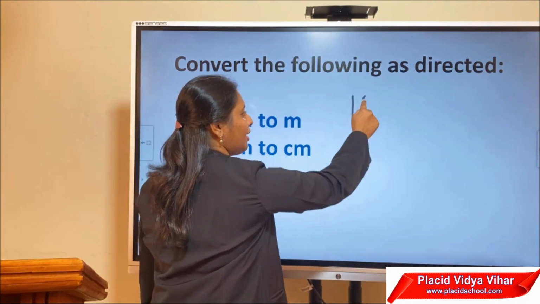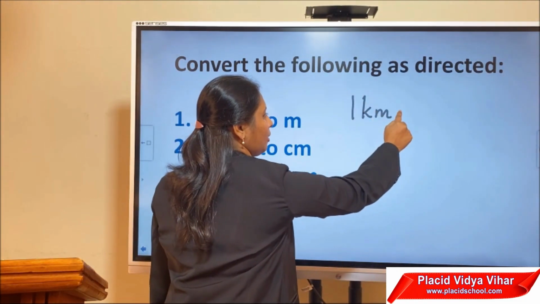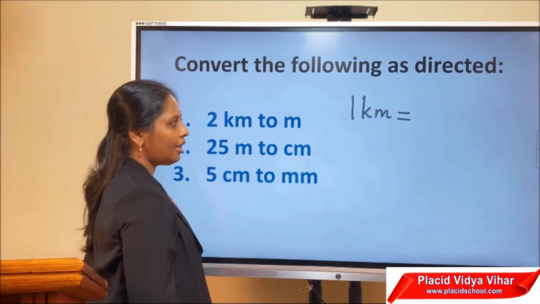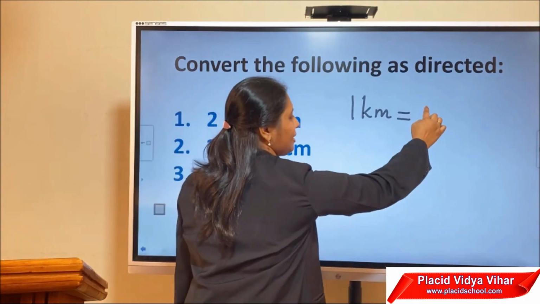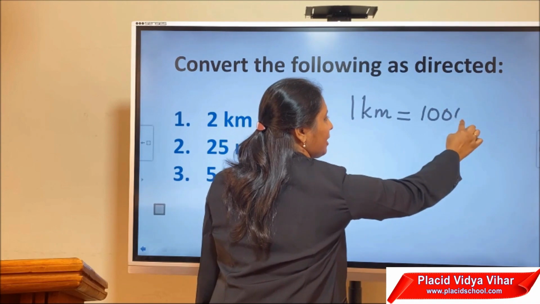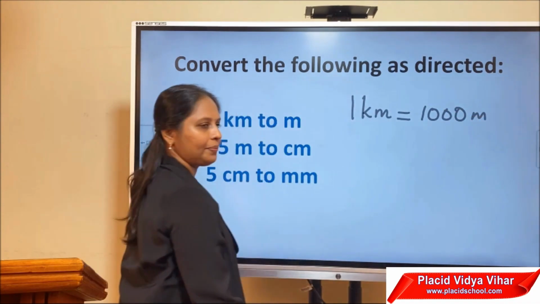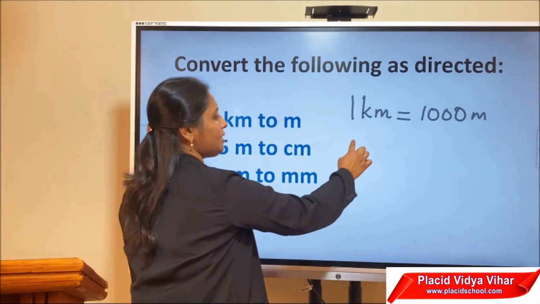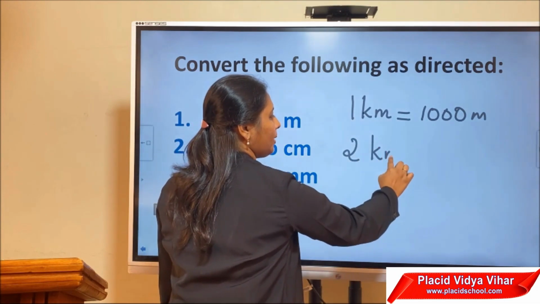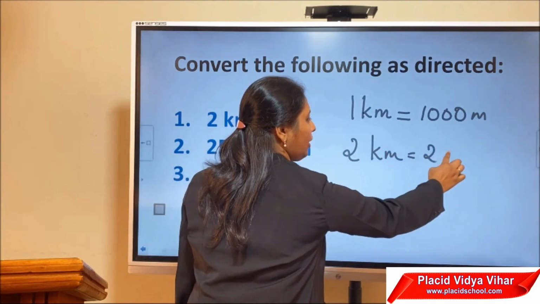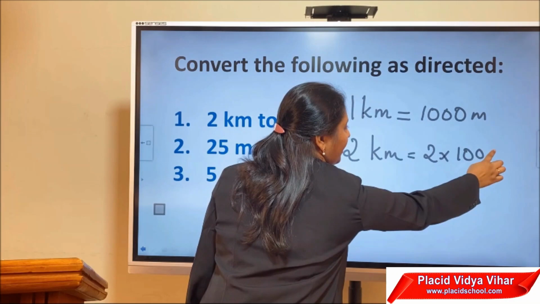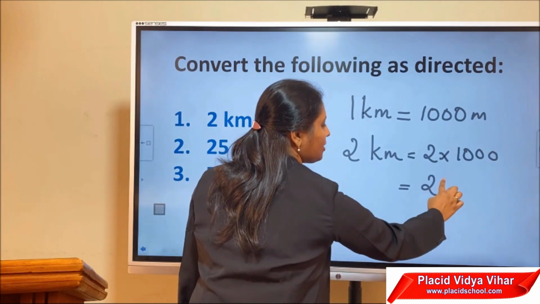First, you can write what is the conversion factor. 1 kilometer is equal to, as I said, kilo represents 1000. 1 kilometer is 1000 meter. So what is 2 kilometer? Therefore, 2 kilometer is equal to 2 into 1000. That is nothing but 2000 meter.